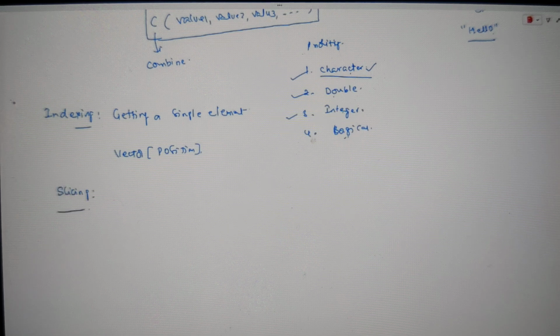You know what the meaning of a slice is? Slice means nothing but a piece. For example, I have a cake. Now I'm asking, I want to have a slice. So how much slice do you require? From here to here, I require this slice. Or I require half of the slice or a quarter of the slice.